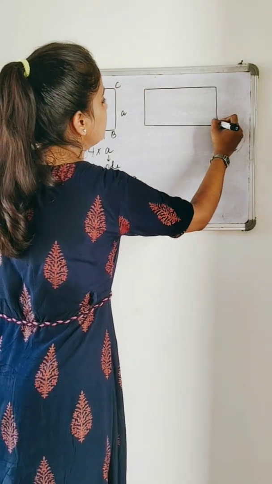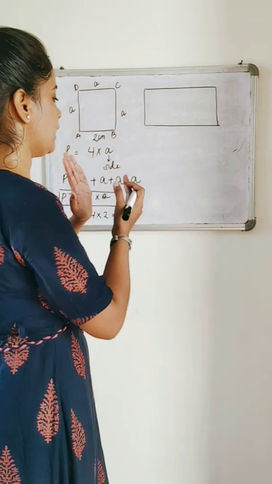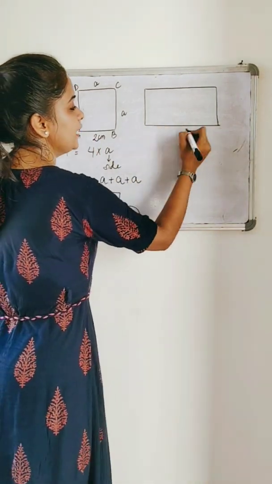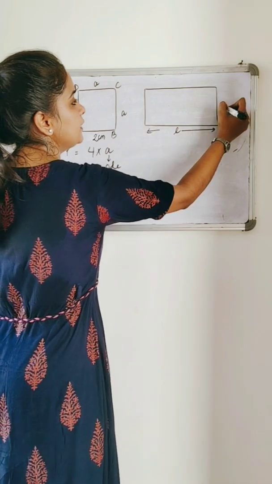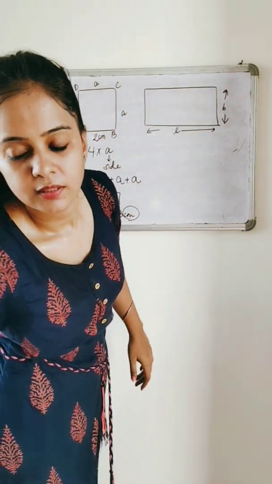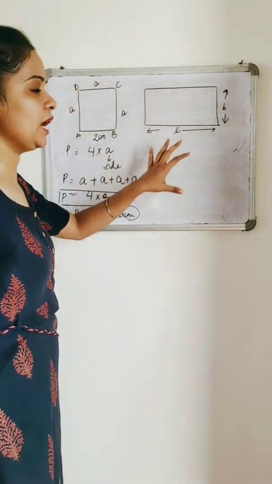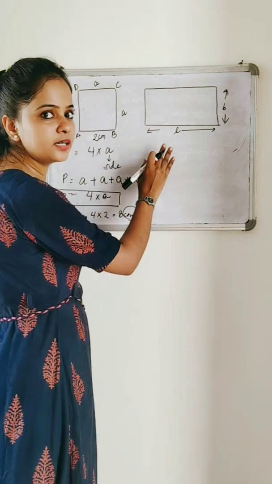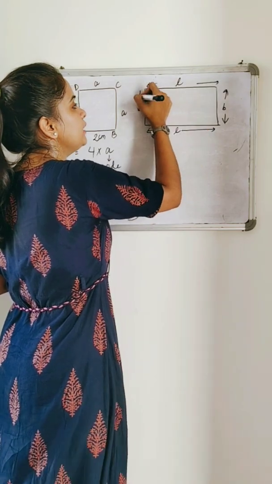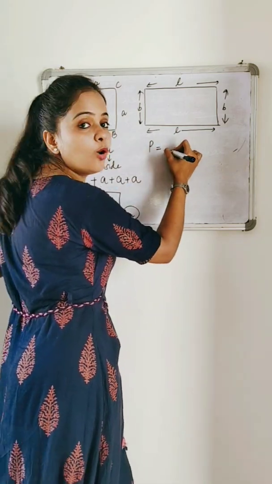Okay. Now let's talk about the rectangle. A rectangle is a polygon which has opposite sides equal. What do I mean by opposite? I'm standing opposite to this board. If we talk about this side, it is length and this is breadth. It's not necessary that your rectangle should look like this. A rectangle can look like this also. But this is the standard notation that we are using. Obviously this is length, then this is also length. And if this is breadth, then this is also breadth. And perimeter is equal to the sum of all sides.